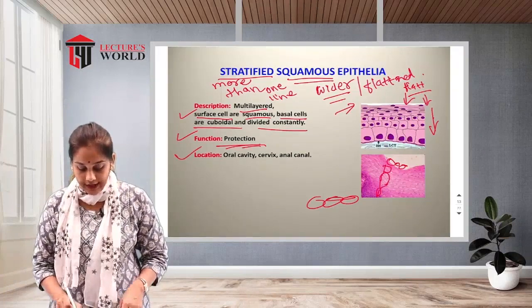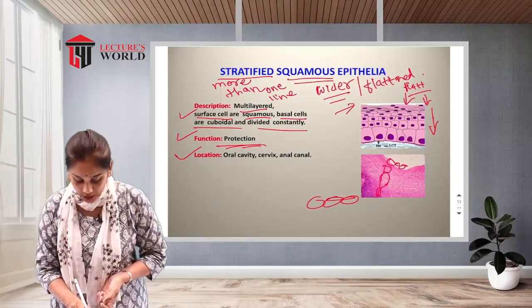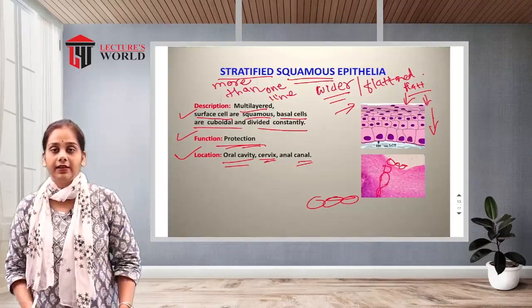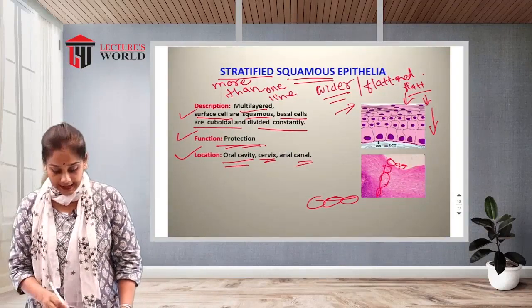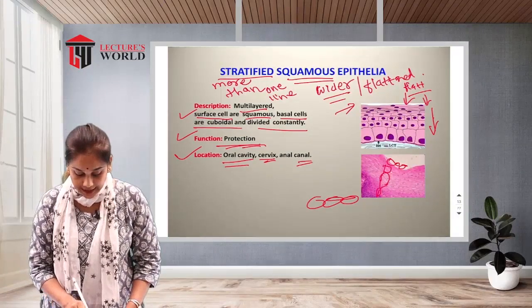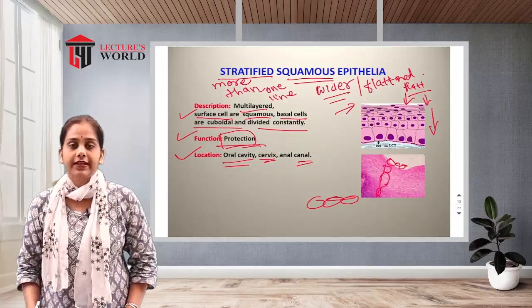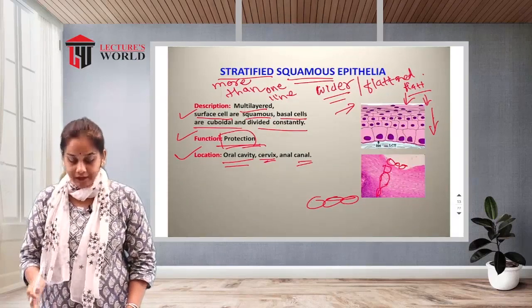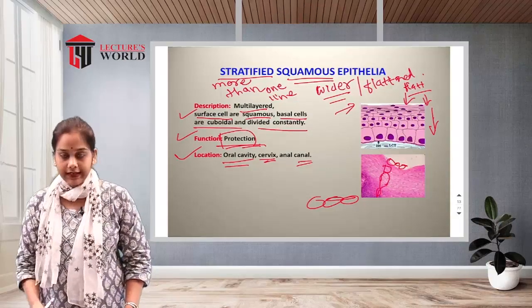So where is it located? It is located in the oral cavity, cervix and anal canal. The basic function of the squamous epithelia is protection. That's why it is located in the inner lining of the oral cavity, cervix and anal canal.